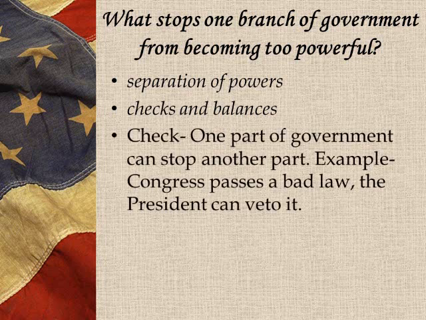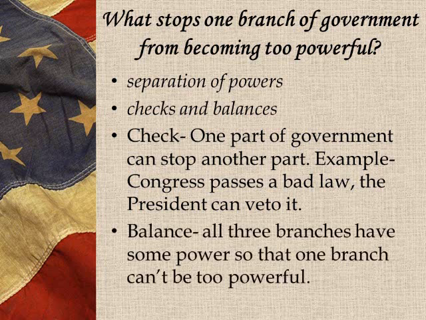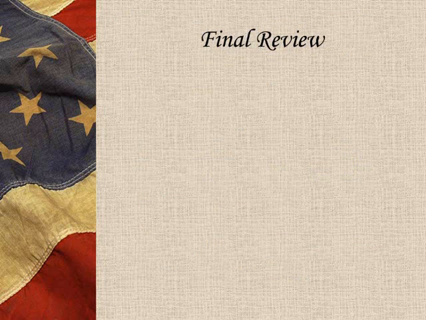The checks and balances. Now, what exactly does a check and balance mean? A check means one part of the government can stop another part. For example, Congress passes a bad law. The president can veto it. The president wants to do something. Congress can keep him from doing that. Can take money away from him. The courts can say what the other two are doing is wrong also. And balance, all three branches have some power, so that one branch doesn't get control.